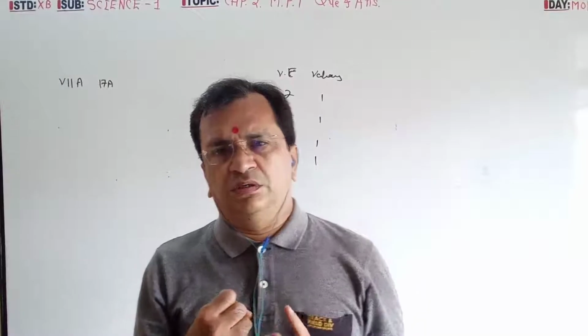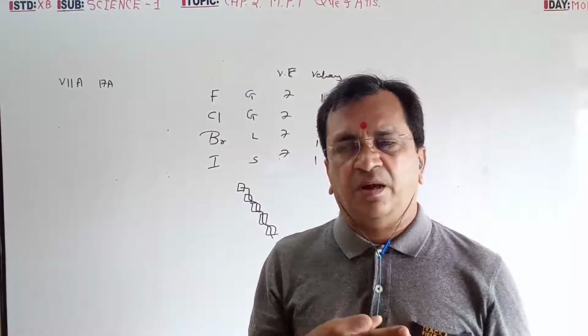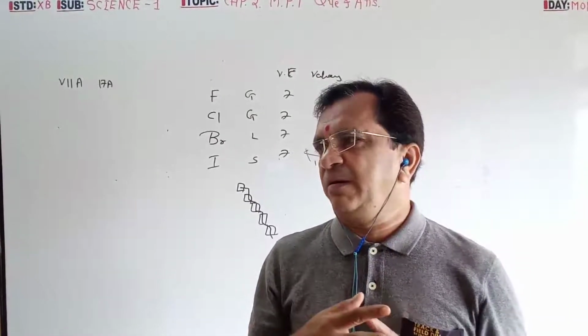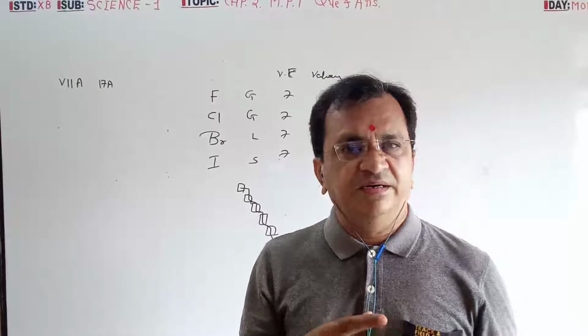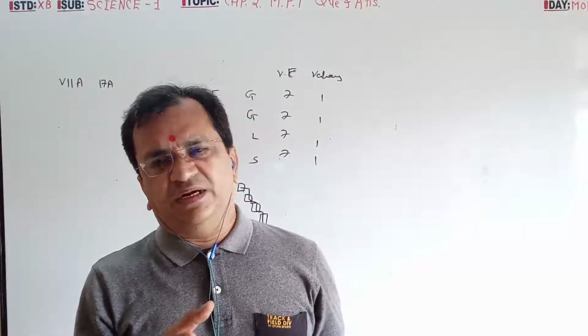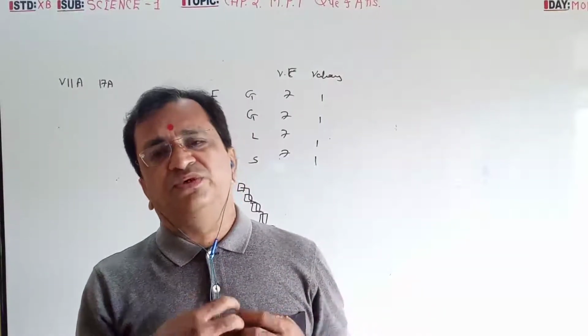So inert gases, halogen elements with 7 electrons, alkali metals with 1 electron, then metalloids. These are the examples, two or three examples you have to give. So this group of examples also you have to remember.